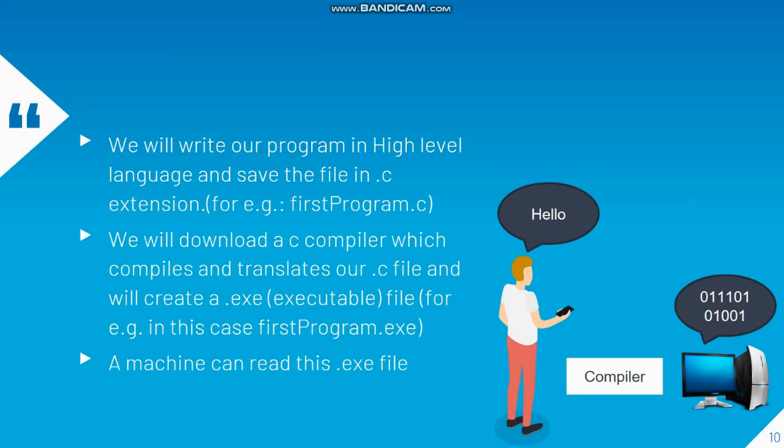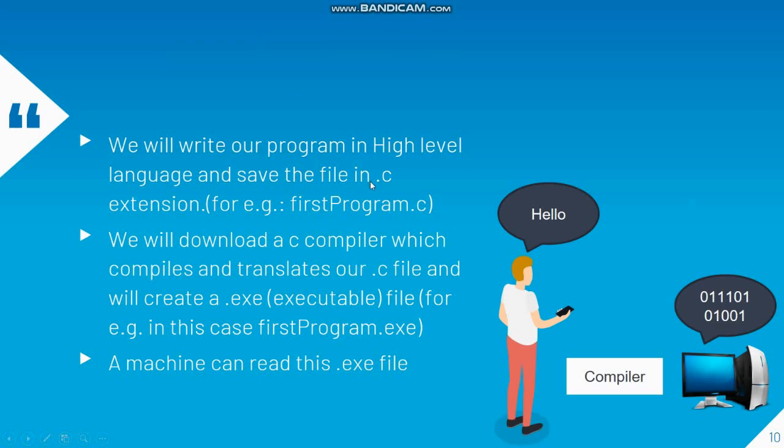A Microsoft Word document has its extension like .doc, .docx. So we will write our program and save the file with a .c extension, for example, firstprogram.c.